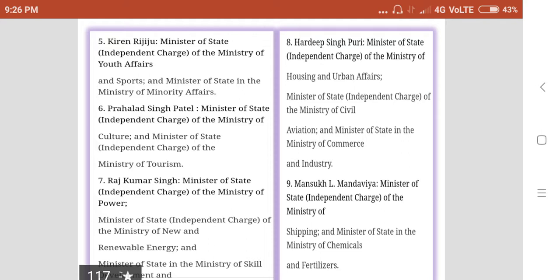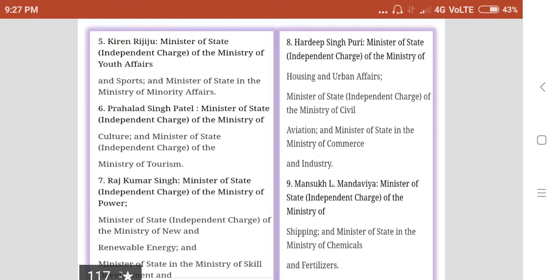Then Rajkumar Singh, Minister of State of the Ministry of Power, Minister of State of the Ministry of New and Renewable Energy, Minister of State in the Ministry of Skill Development. Then Hardeep Singh Puri, Minister of State, independent charge of the Ministry of Housing and Urban Affairs, Minister of State of the Ministry of Civil Aviation, and Minister of State in the Ministry of Commerce and Industry.